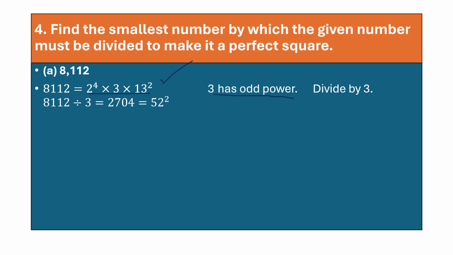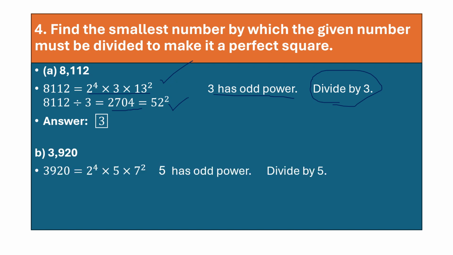First thing, prime factorization. 3 has the odd power. So in the previous questions you were multiplying, now you have to divide by 3. So when you divide, you get 2704, which is 52 square. So what is the answer? 3. Why 3, you might question? Yes, because 3 has odd power, and you have divided by 3.